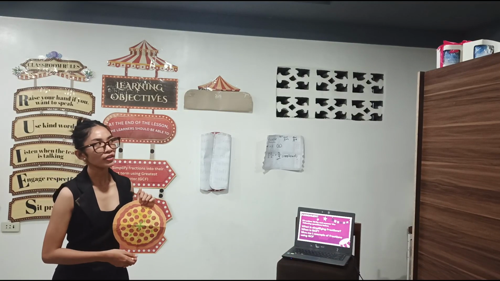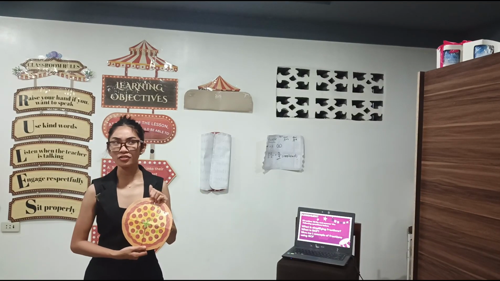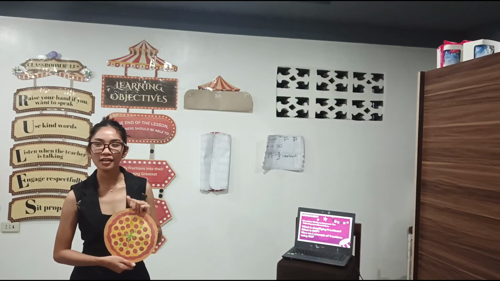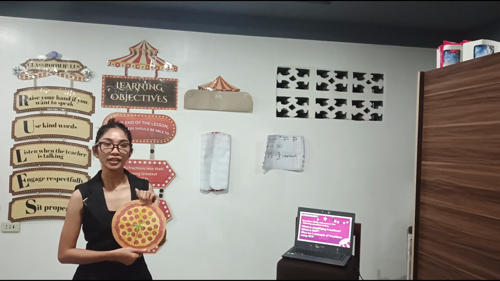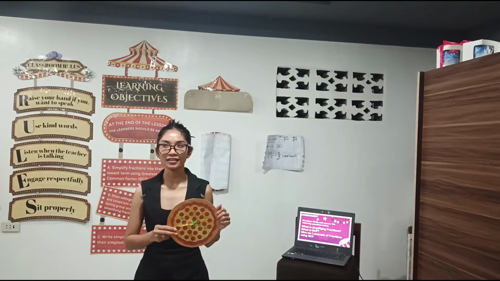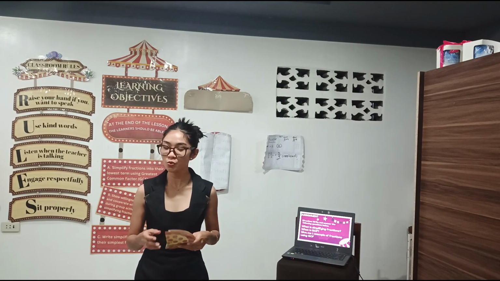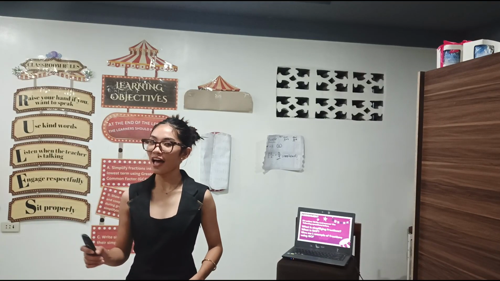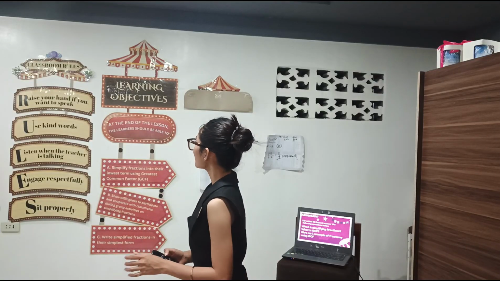So, one half and two fourths are the same amount of pizza. Yes, Shane. Very good, because one half and two fourths came from the whole pizza. Understand?